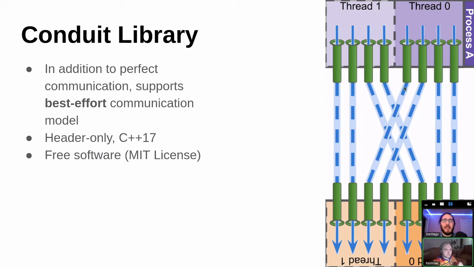The library, in addition to supporting perfect communication, also supports a best effort communication model in which each node sends out messages at will and receives them as soon as they become available. It's a header-only C++17 and C++20 library. It's free software, open source under the MIT license, and freely available on github.com.